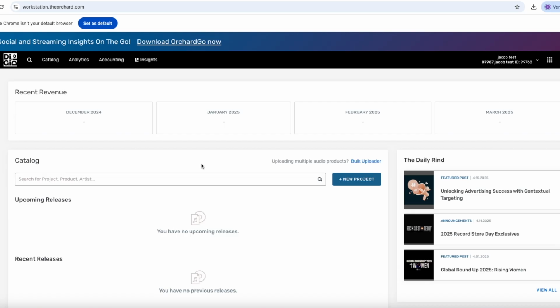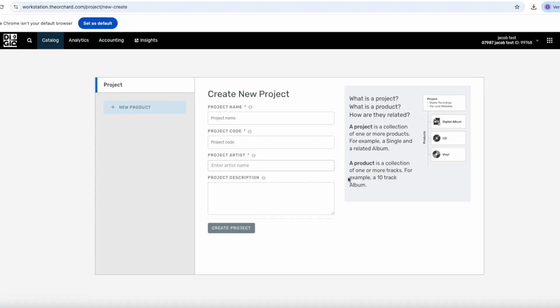So once you've been approved as a DiGiDi shareholder and have created a user account on the Orchard by following the link we sent you by email, the first thing you need to do to register your release is to log into Workstation and create a project folder by clicking the New Project button. It's inside this project folder that you can create your products, such as singles, EPs, or albums.